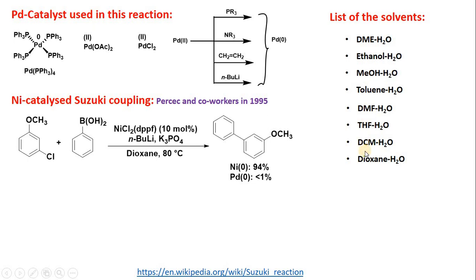These are the list of the solvents. Now you can see that in Suzuki coupling reaction, a mixture of organic solvent and water is used. Water plays a very important role because it helps in dissolving the boronic acid.